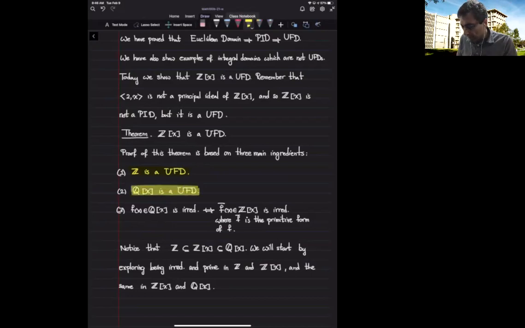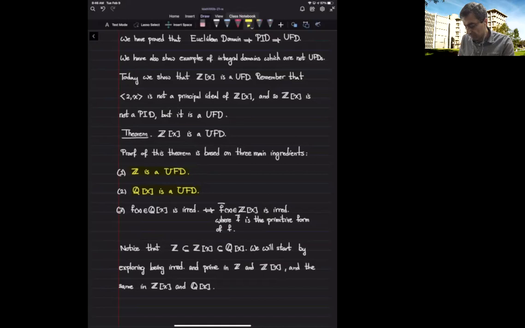And finally, we had proved Gauss's lemma, and Gauss's lemma gives us a connection between elements inside Q[x] and elements in Z[x] by looking at the primitive form of a polynomial with rational coefficients and saying that being irreducible in Q[x] is equivalent to saying that the primitive form of the polynomial is irreducible in Z[x].